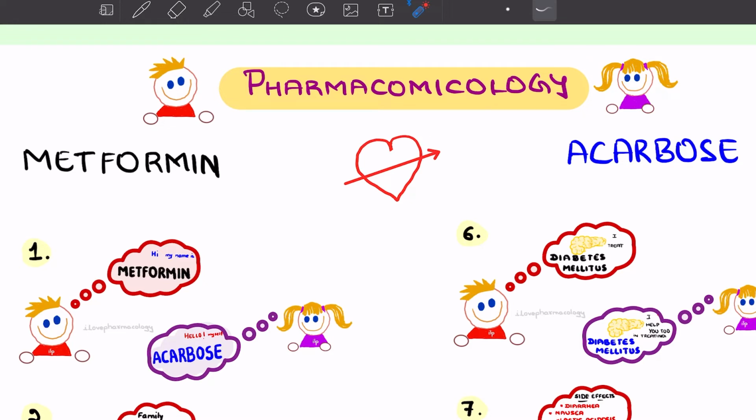In today's session, let us learn pharmacology through comics. Here you're going to see two characters which will be depicting two drugs. These two characters will talk to each other, and we will learn the drug information through their conversation.